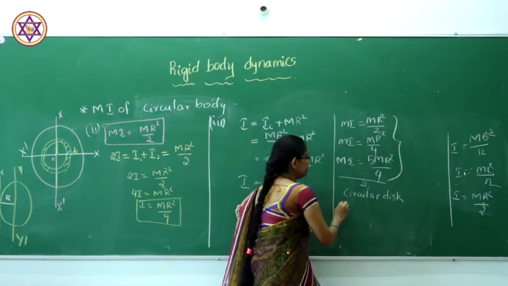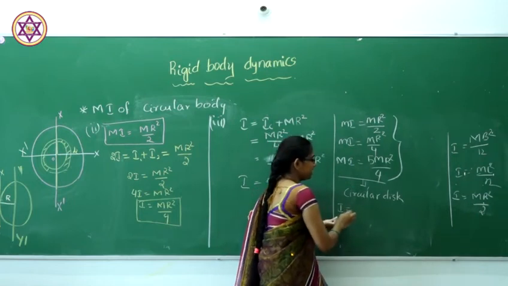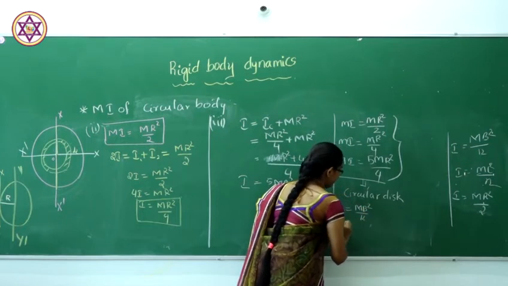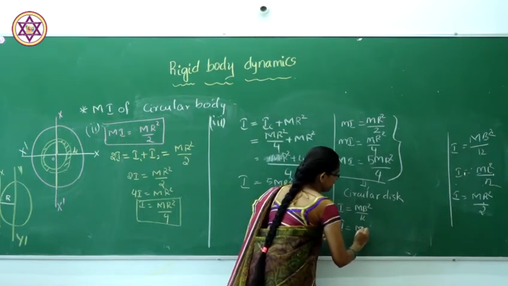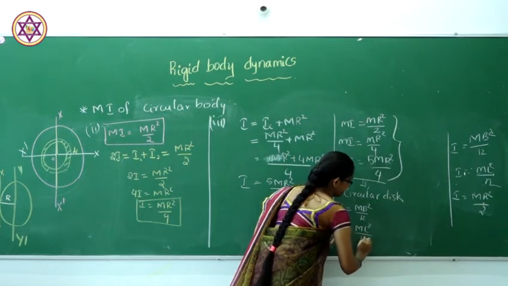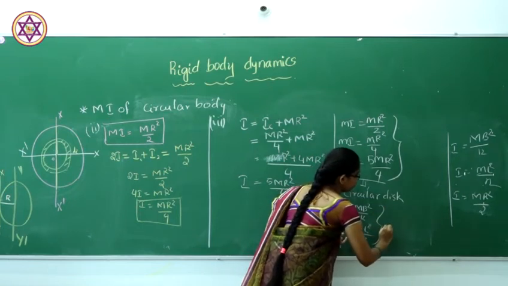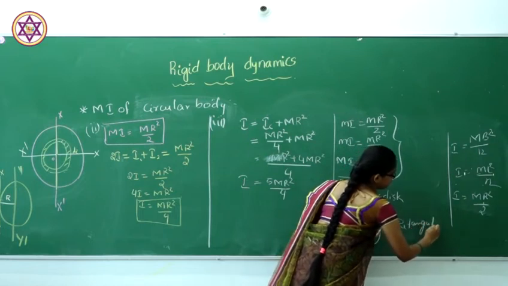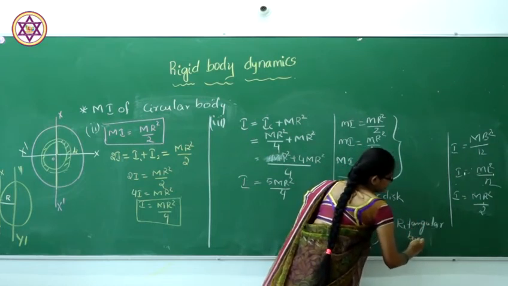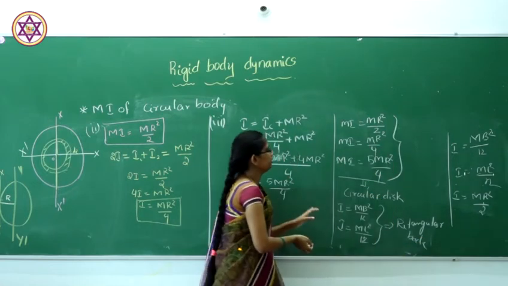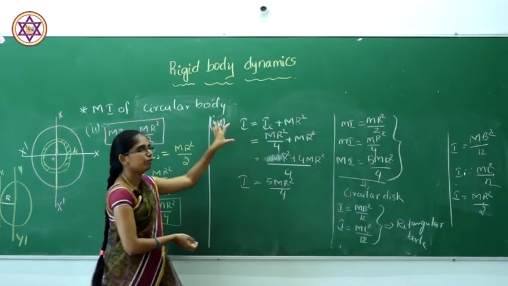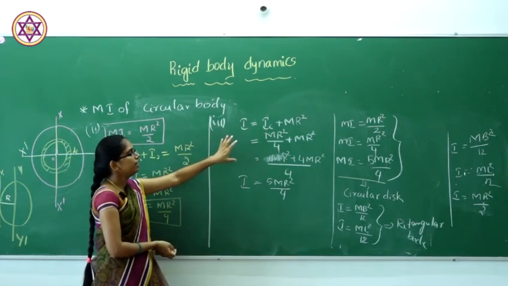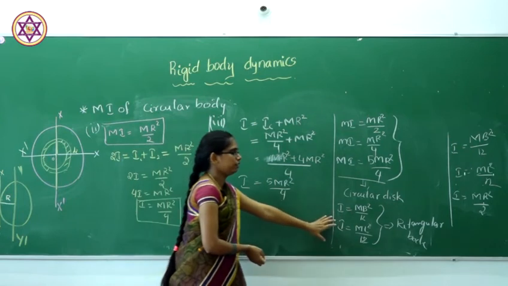And the moment of inertia along the rectangular body is m b square divided by 12, and the moment of inertia is I equals m l square divided by 12. These two are for a rectangular body. So in the last class and today's class we discussed the moment of inertia of a thin rod, of a circular ring, and of the rectangular body.